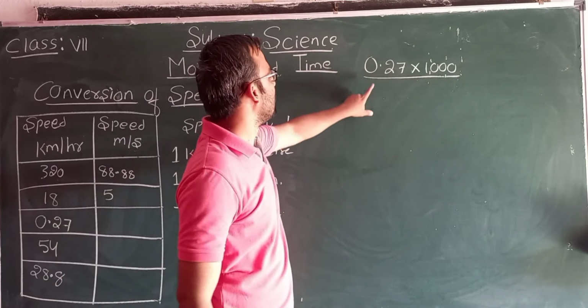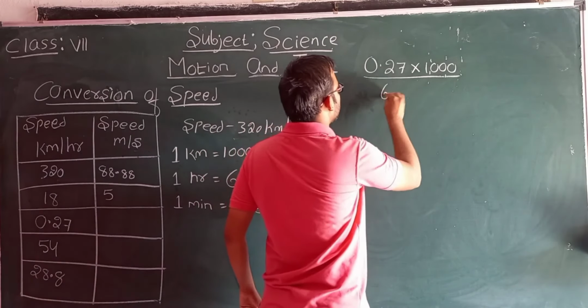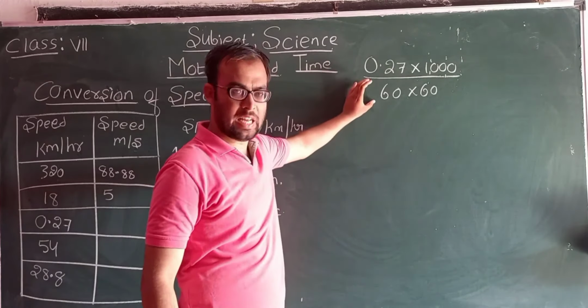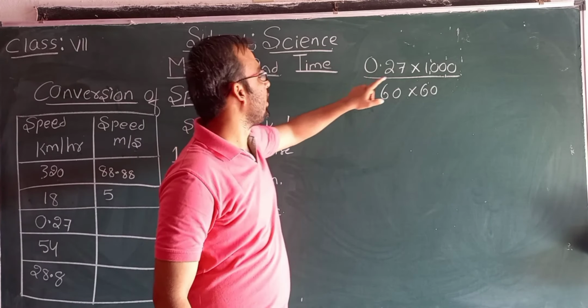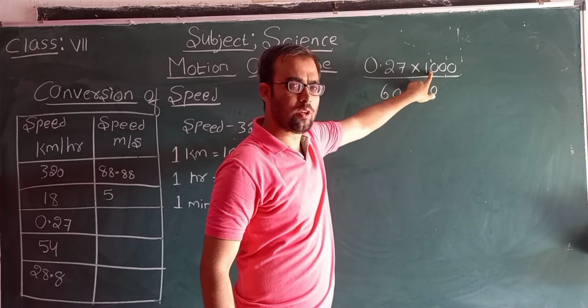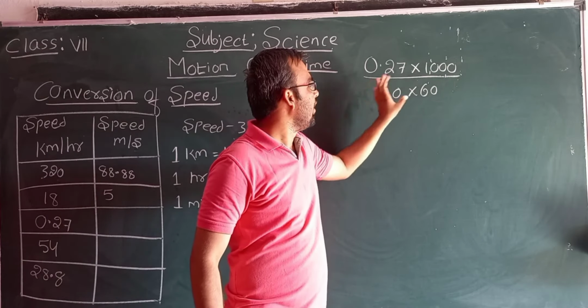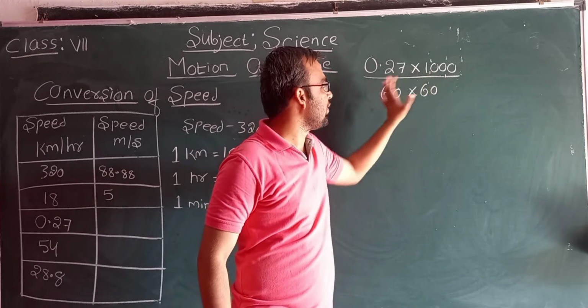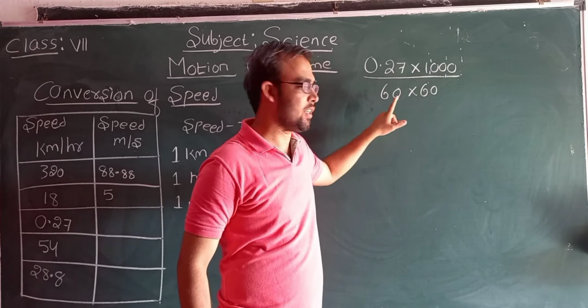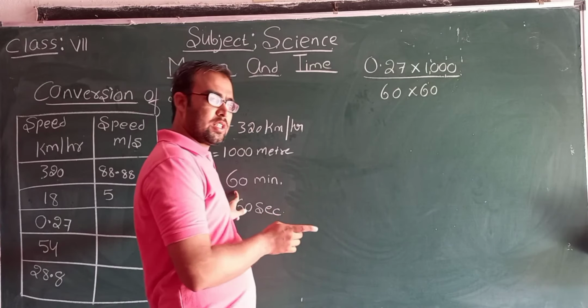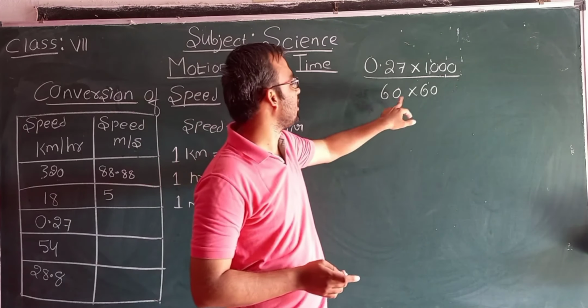Next, here 60 into 60. Why? Because we have to convert time into seconds. Why we have multiplied 1000 means we are converting kilometer into meter. And why we are multiplying 60 into 60 means we are converting hour into seconds. That is, 1 hour is equal to 60 minutes and 1 minute is equal to 60 seconds. So we are multiplying 60 into 60.